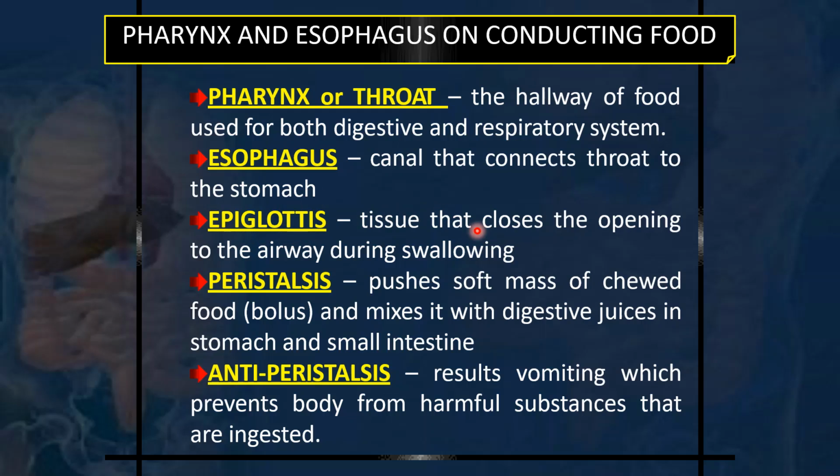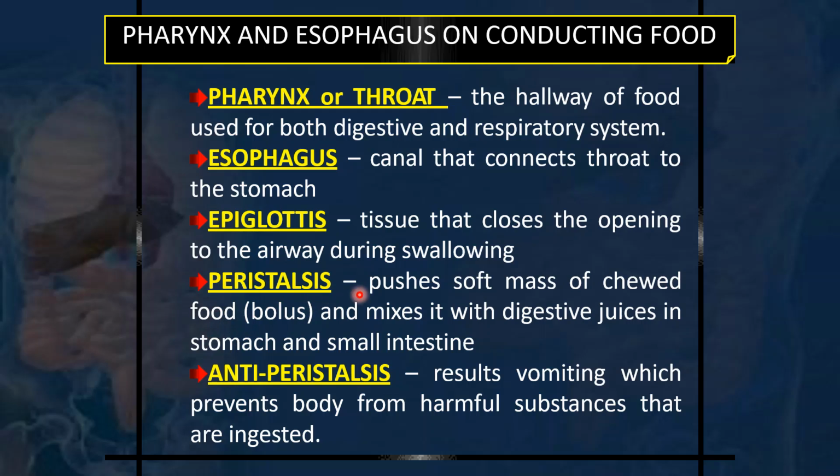And the epiglottis is the tissue that closes the opening of the airway during swallowing, because the epiglottis is a cartilage and it does not allow food to enter our larynx and respiratory passage. So it protects our larynx and respiratory passages while the food is being pushed downwards during swallowing.